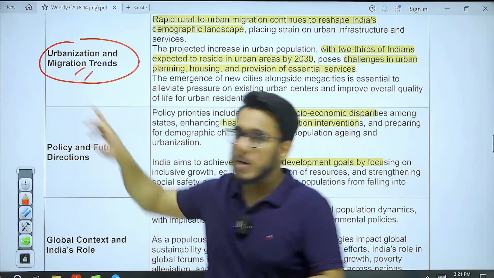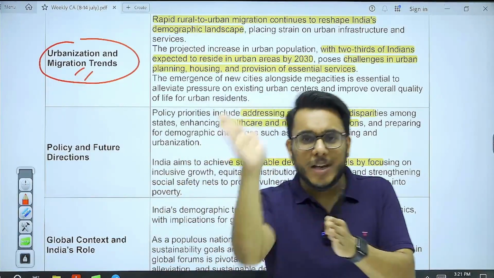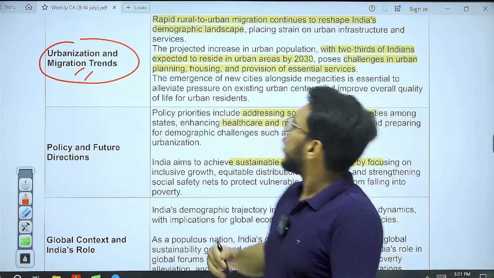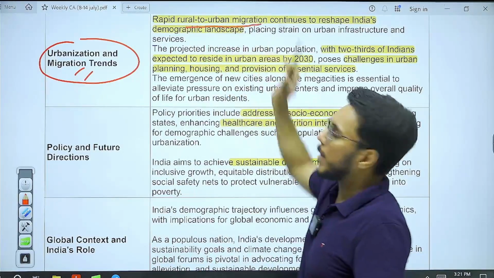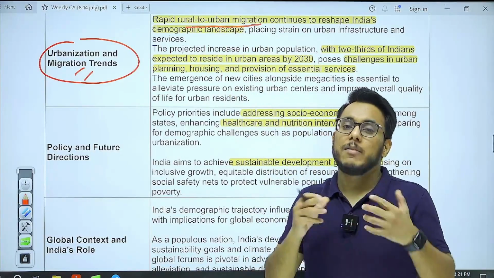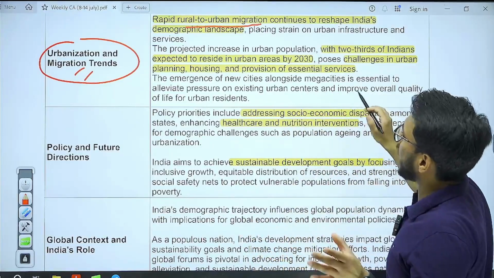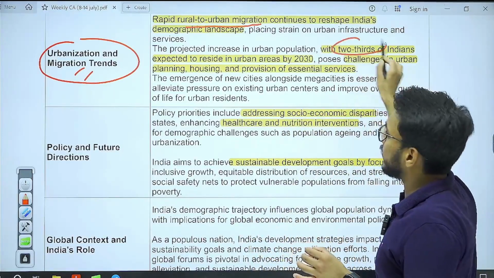Other dimension is of urbanization. You see this thing, that India's movement of population is from rural area to urban area. So India's population movement is rural to urban migration that is happening, and this rural to urban migration is happening at a very high pace. We have different data.